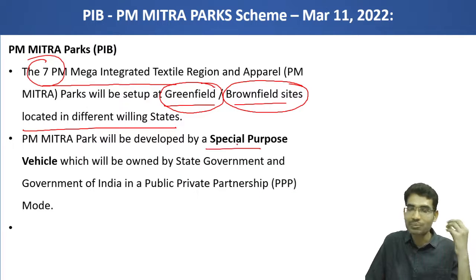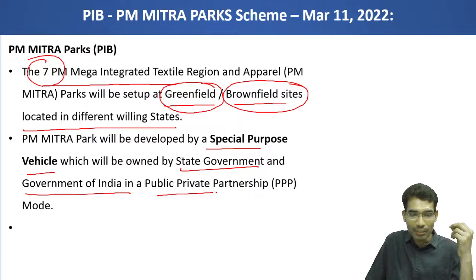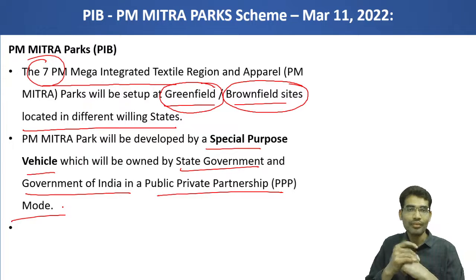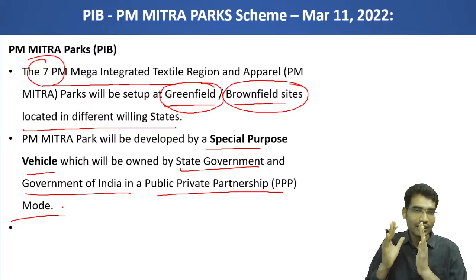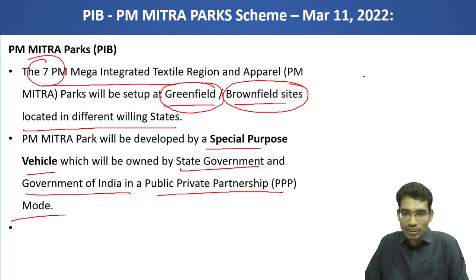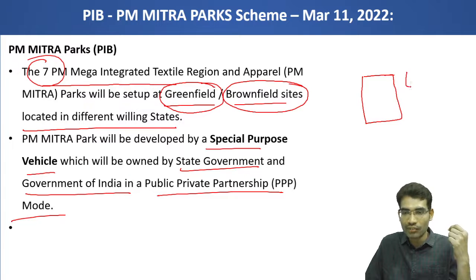This will be developed by a special purpose vehicle owned by the state government and the Government of India in a public-private partnership model. The central government is involved, the state governments are involved, and in a public-private partnership model this special purpose vehicle will be created, and it will take care of the development of a particular park. Now, suppose a park is to be developed, what inputs are required? For example, land is required. The state government or central government can give the land allocation for the park. And another one, financial support will also be given.